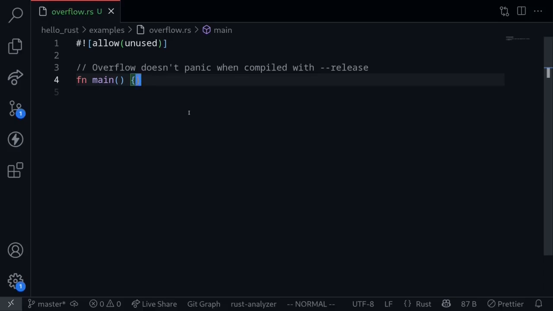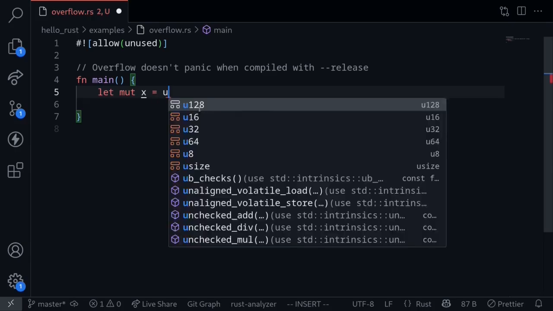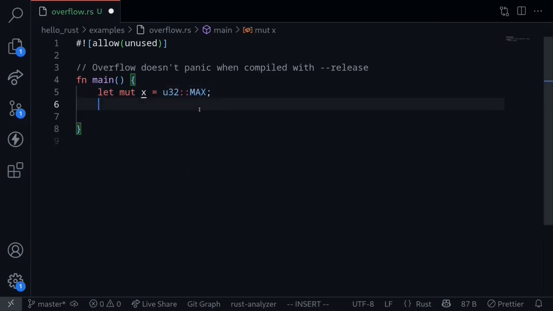Overflows and underflows don't panic when compiled with the release flag. When you release your code for production, you will compile the contract with the release flag turned on. And when you do this, overflows don't panic. So let's look at some examples. Let's say we have a number, let mut x. Let's set this equal to the maximum of u32, u32::MAX. This is the maximum number that can be represented for u32. And now let's see what happens when we add 1 to this value, x += 1.